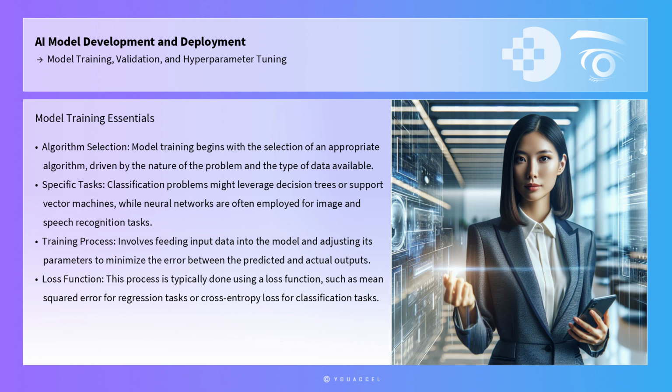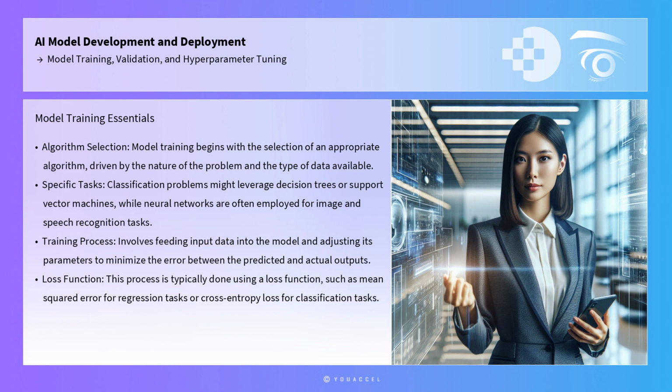Model training begins with the selection of an appropriate algorithm, driven by the nature of the problem and the type of data available. For example, classification problems might leverage decision trees or support vector machines, while neural networks are often employed for image and speech recognition tasks. The training process involves feeding input data into the model and adjusting its parameters to minimize the error between the predicted and actual outputs. This process is typically done using a loss function, such as mean squared error for regression tasks or cross-entropy loss for classification tasks.